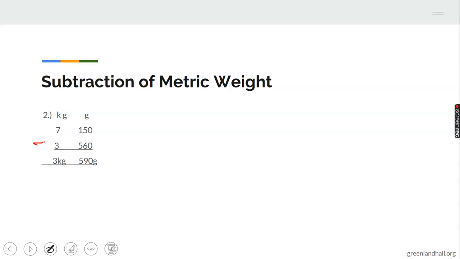So the 0 we subtract the 0 give us the same 0. 5 subtracts 6 is impossible. So you have your 1. 15 minus 6 will give us 9. So we have nothing left here because we have brought the 1. Don't forget. Then we take 1 from the 7. It left to 6. And then we put it there, close to the 0. It becomes what? 10. Now 10 minus 5, we have 5. That's why we have 590 grams here.